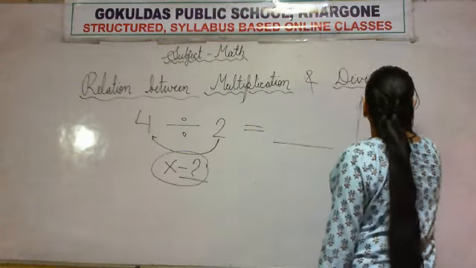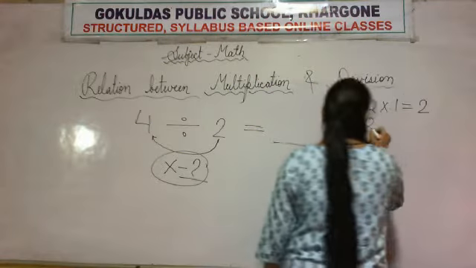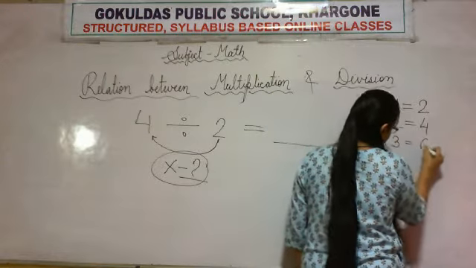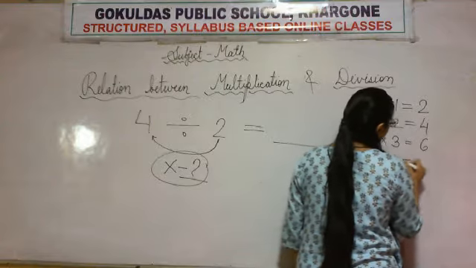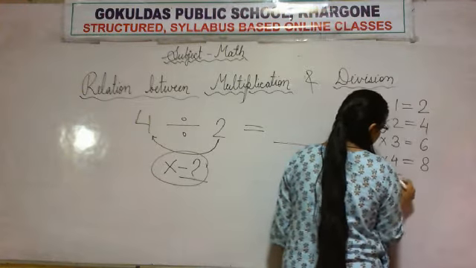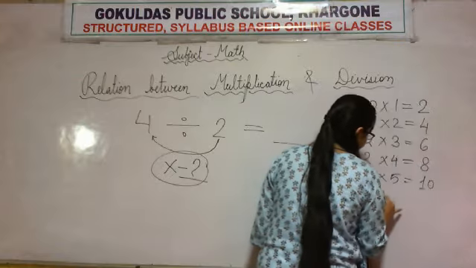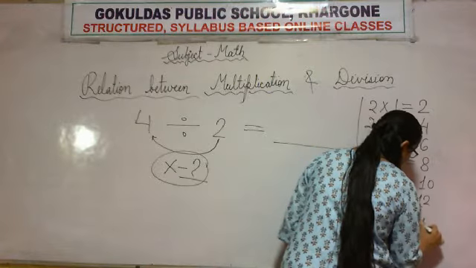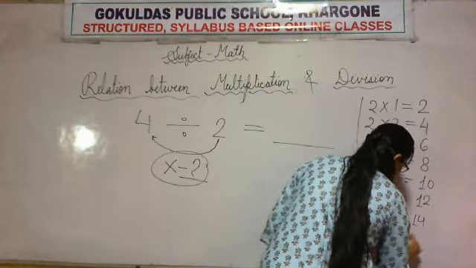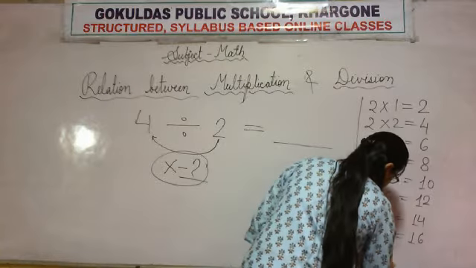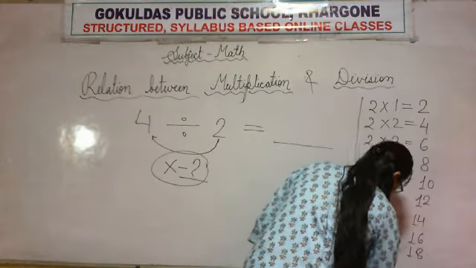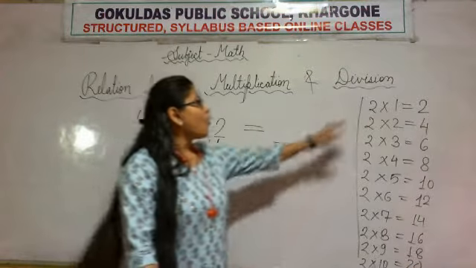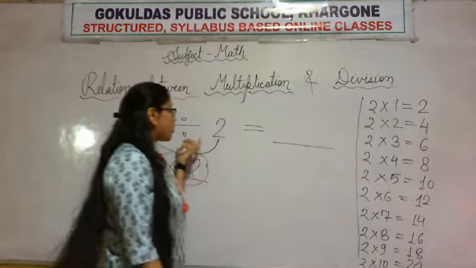Yes, it is visible. 2 ones are 2, 2 twos are 4, 2 threes are 6, 2 fours are 8, 2 fives are 10, 2 sixes are 12, 2 sevens are 14, 2 eights are 16, 2 nines are 18 and 2 tens are 20. So this is the table of 2.